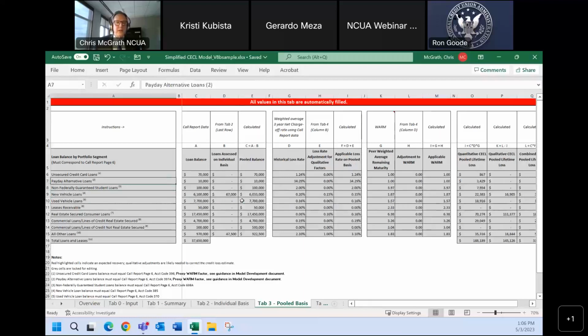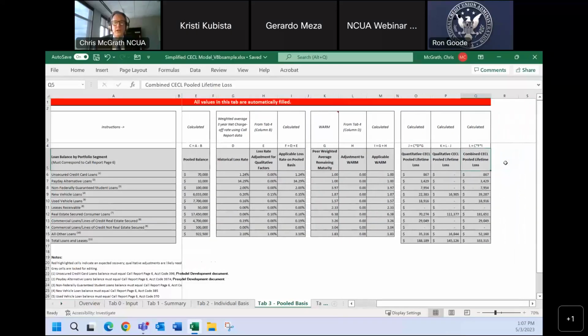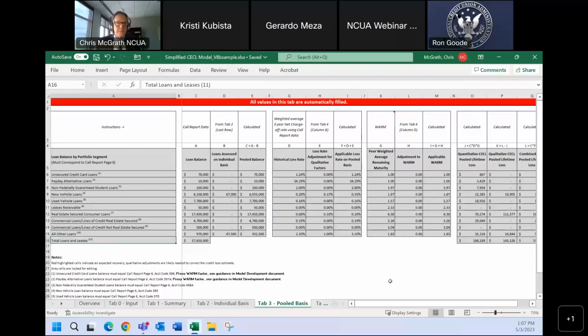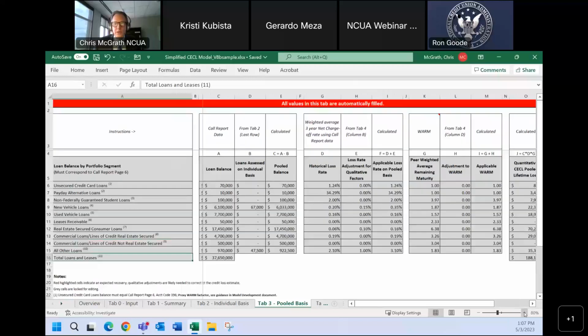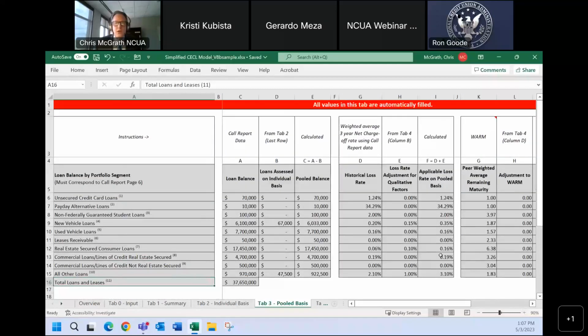What we're seeing here is the original loan balances, your loss histories, the life of loan, and then all the way over, the allowance for credit losses by each loan portfolio category, and then summarized to be totaled for all your loans and leases. Let me make this a little bit larger.